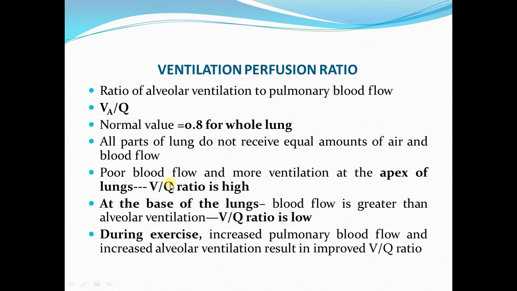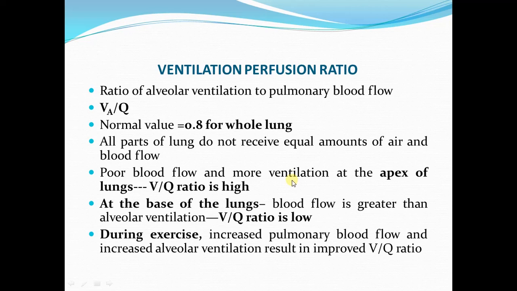Again, I am repeating. In a standing person, at the apex of the lungs, the VQ ratio is high. Now, why is it so? Why is the VQ ratio more in the upper part of the lung? It is because in standing position, the amount of blood flow to the upper parts of the lung is less because of the effect of gravity as compared to the amount of ventilation in the upper part of the lung.